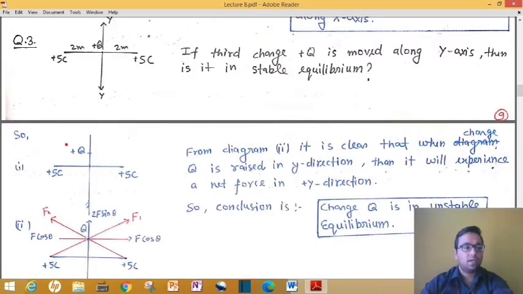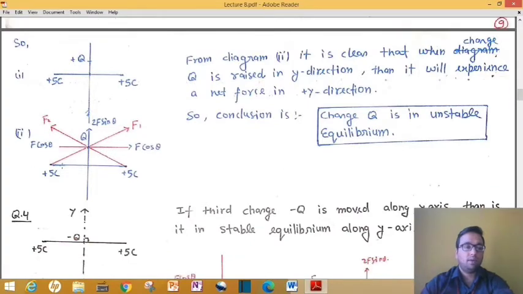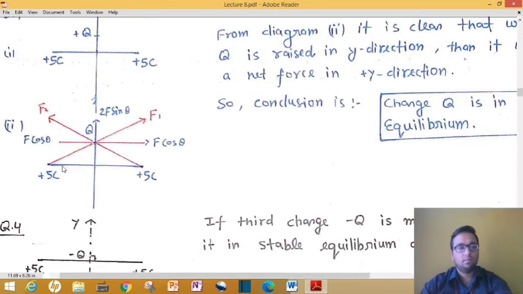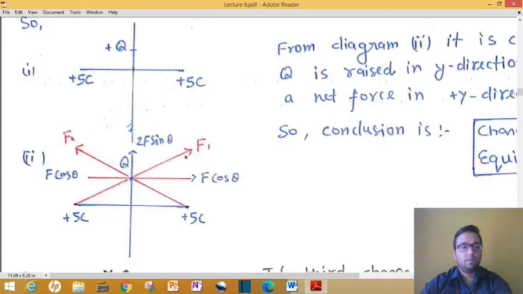Here you can understand that if you shift this plus q charge in y direction, then what will happen? Some force will be exerted by plus 5 coulomb. This plus q is shifted from the middle region O to a new position, O dash, suppose. Now at this point this plus 5 coulomb charge will exert some force on this q, and the direction of repulsion force will be along this arrow.